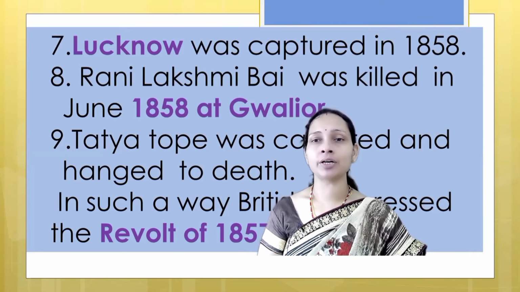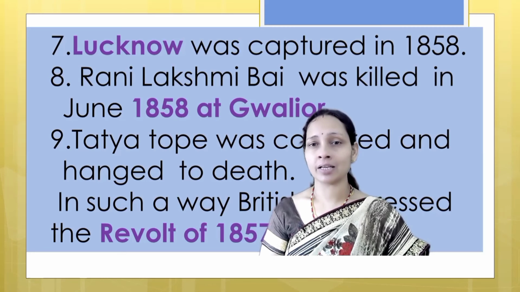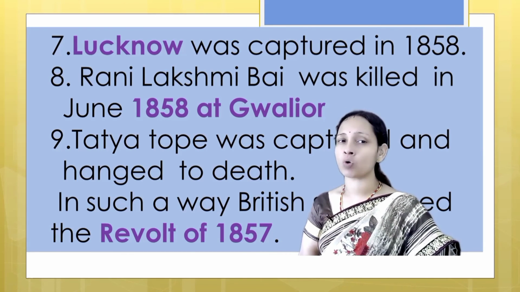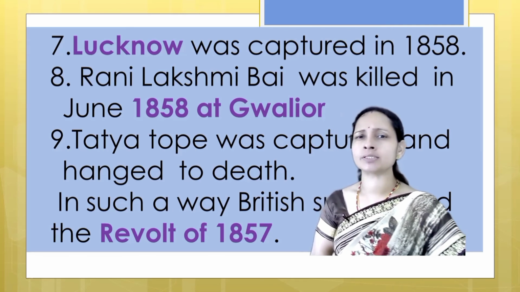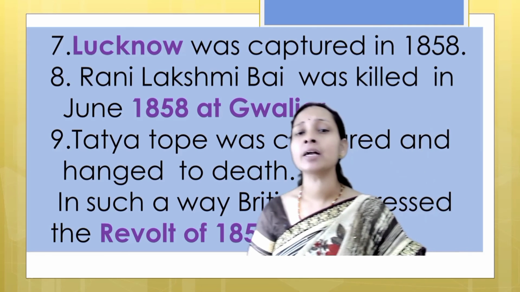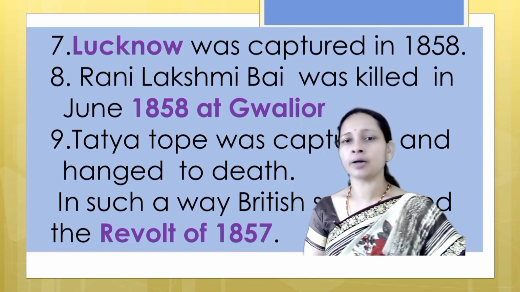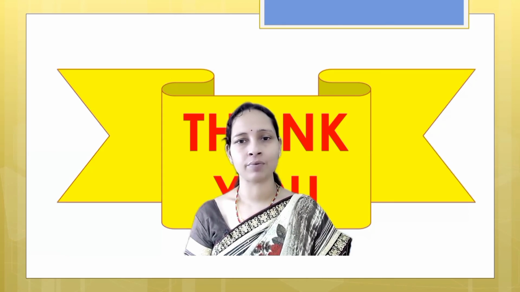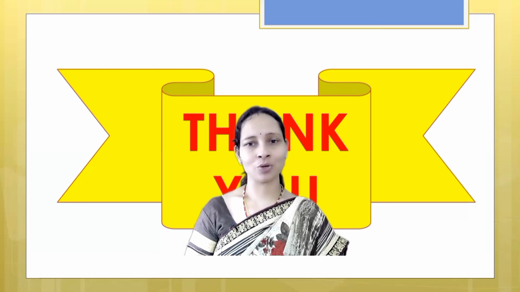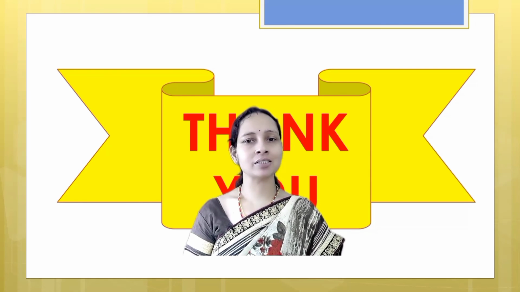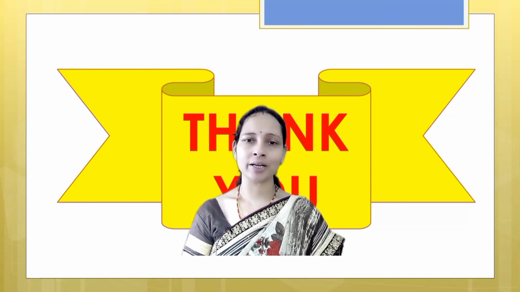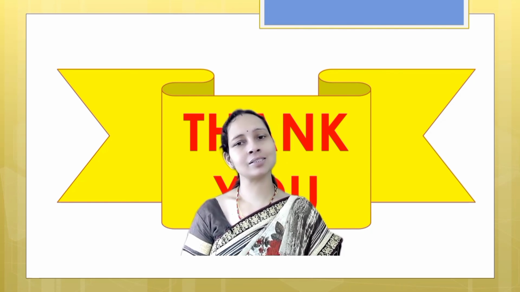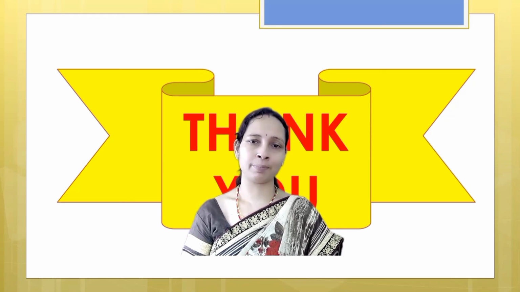Lucknow was captured in 1858. Rani Lakshmi Bai was killed in June 1858 at Gwalior. Tatya Tope was captured and hanged to death. In such a way, the British suppressed the revolt of 1857. So in this way, today we have covered how the British suppressed the revolt of 1857 and how the different leaders led the revolt from different places.